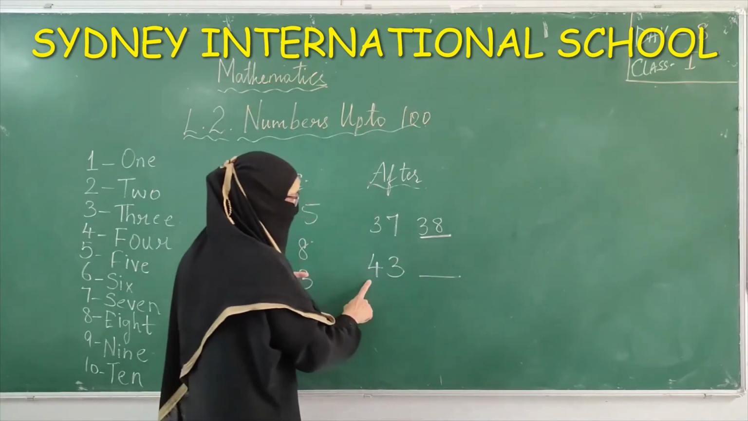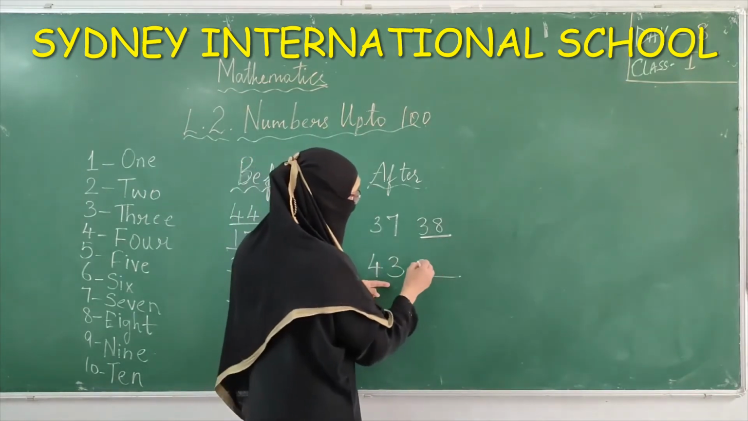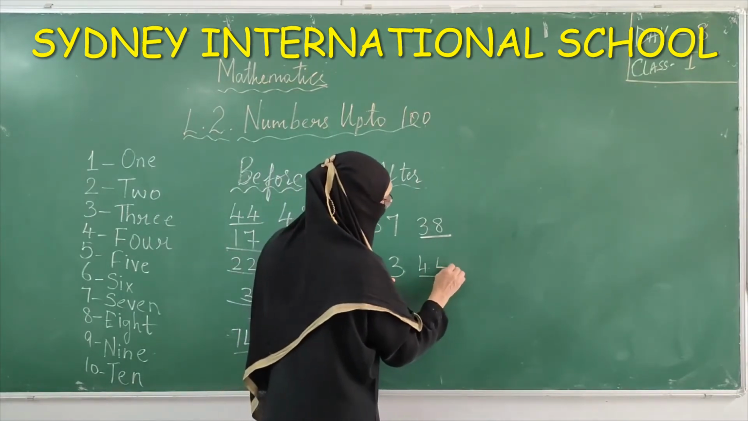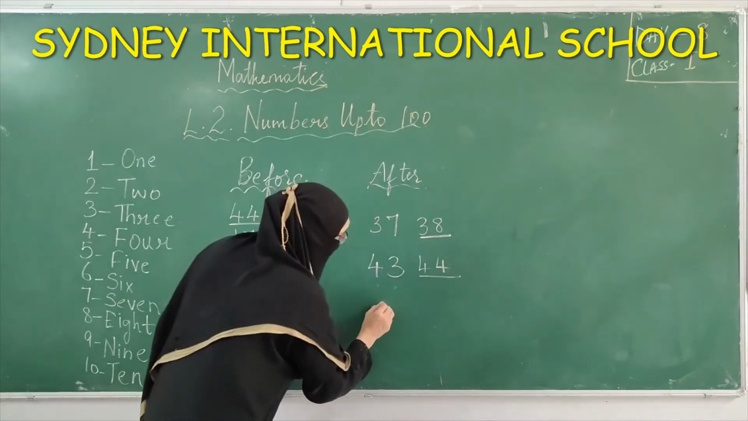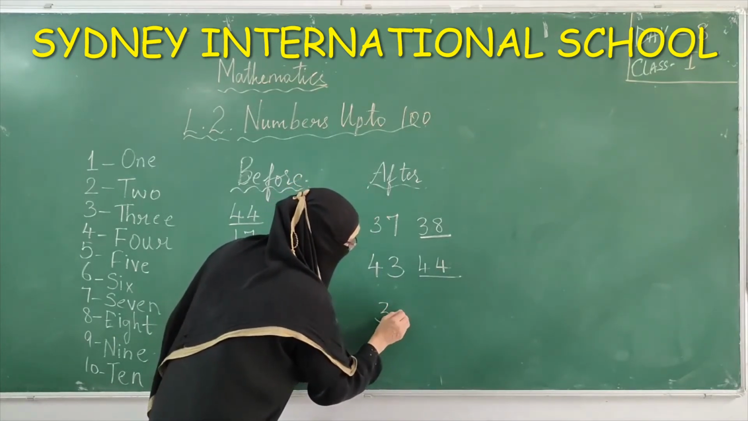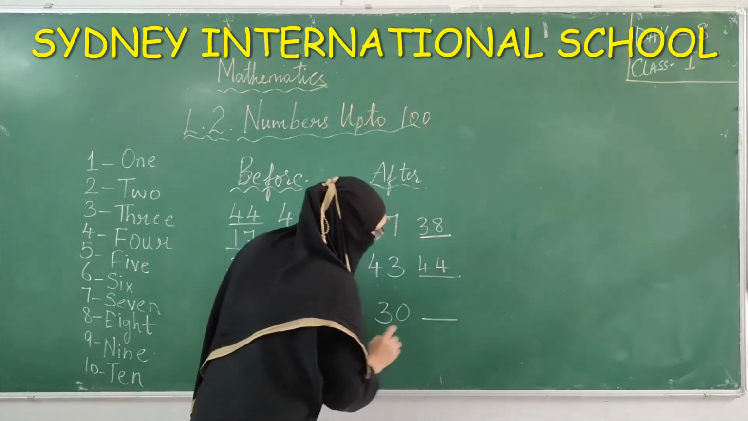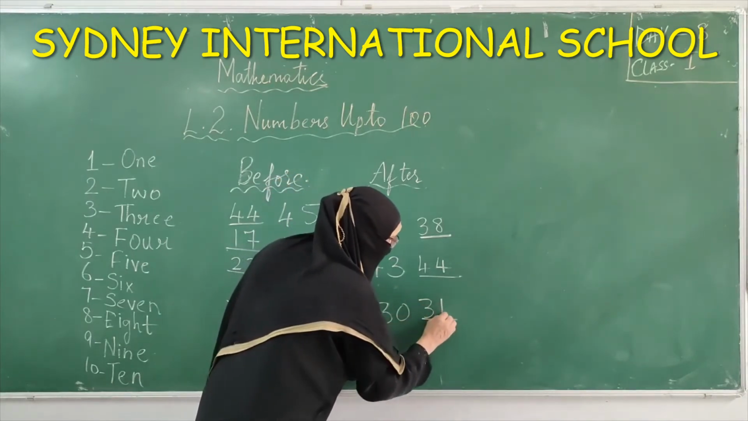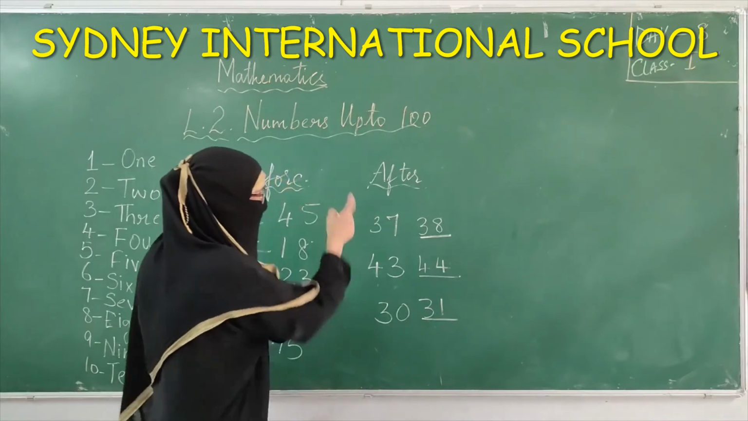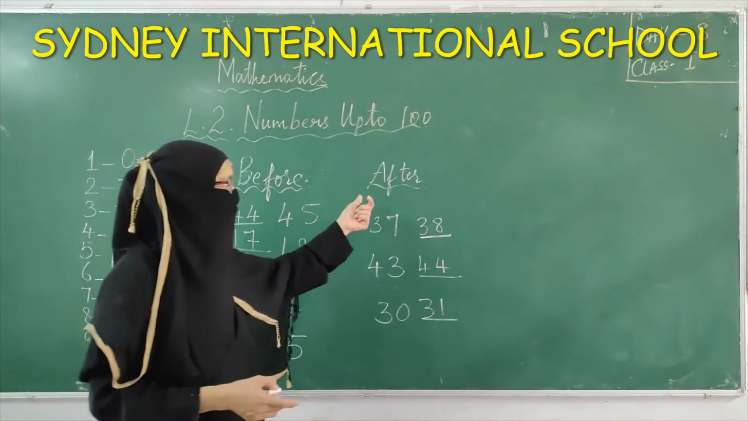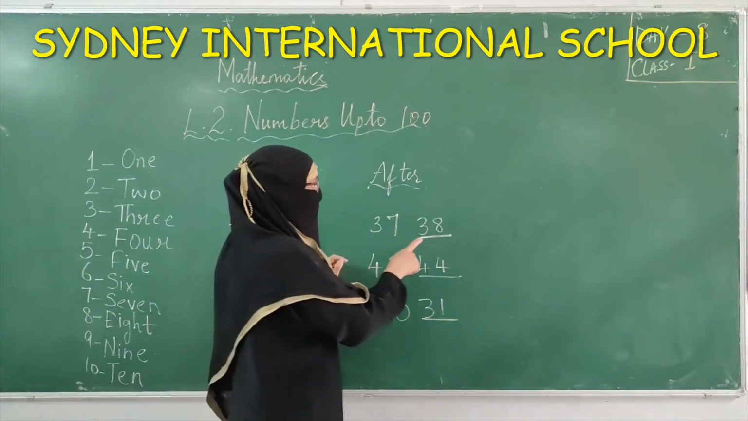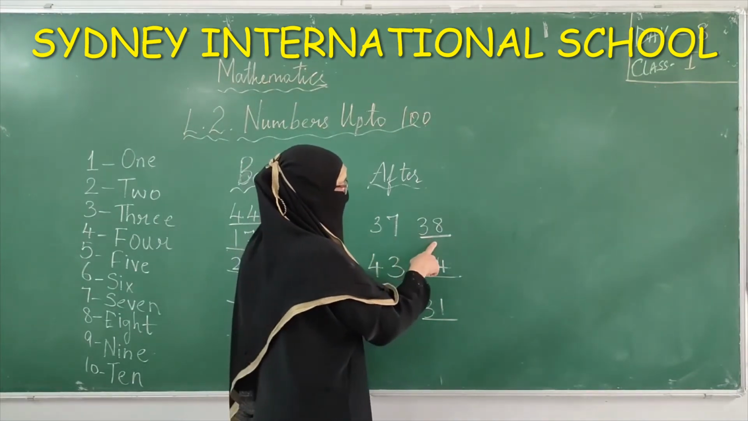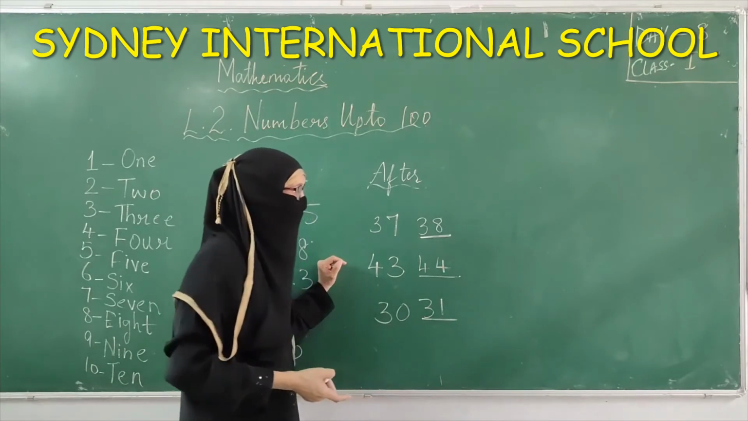Now I have written 43. So one number more than 43. After 3 comes 4. 44. In the same way, 30. What comes after 30? 3. After 0 comes 1. 31. So this is the way we have to write the number that comes after. One more number than the given number. The after number will be one more.